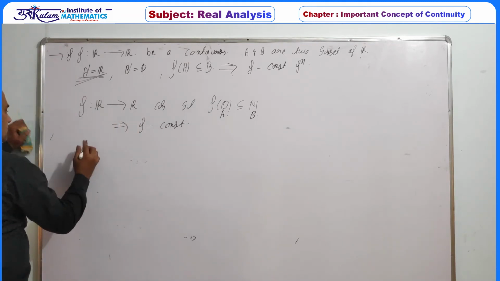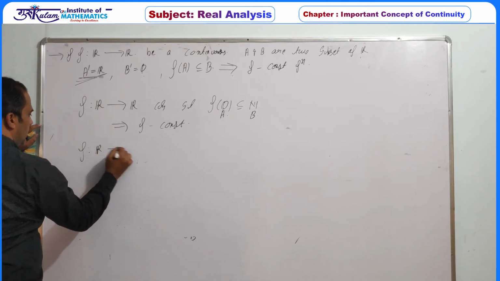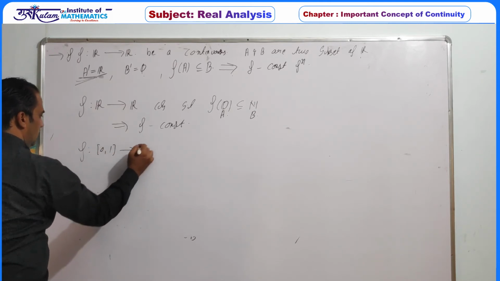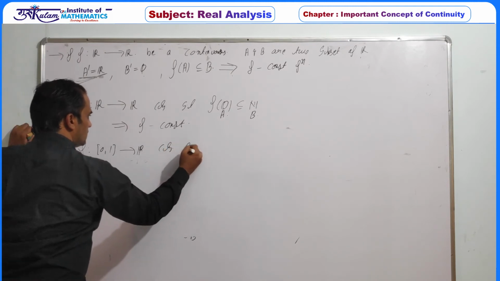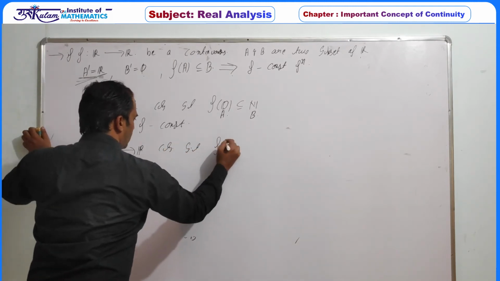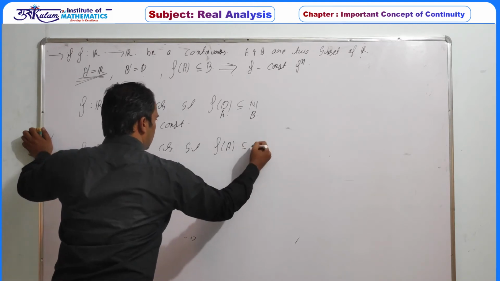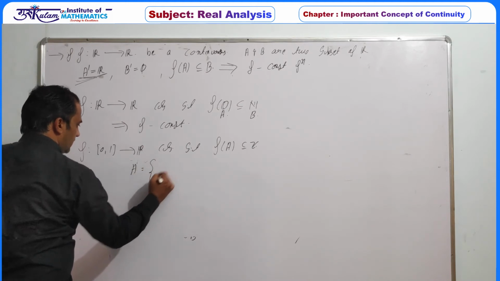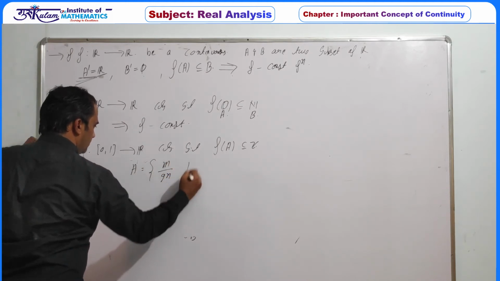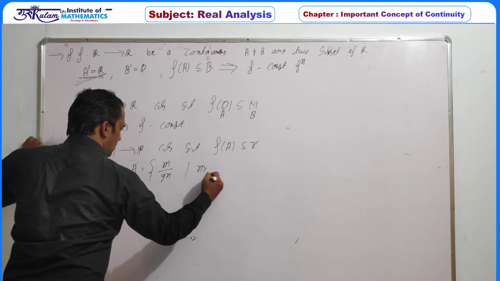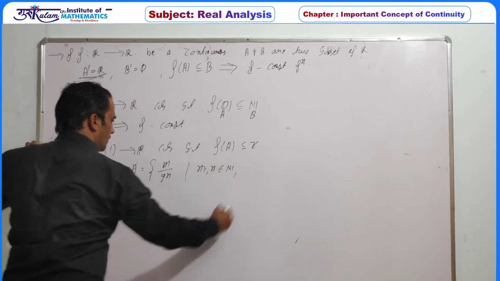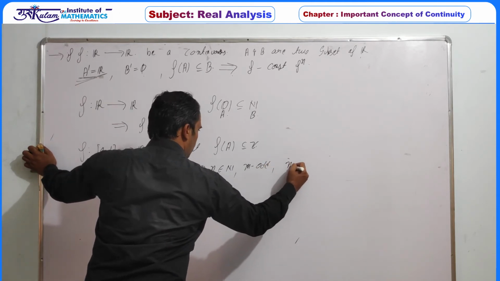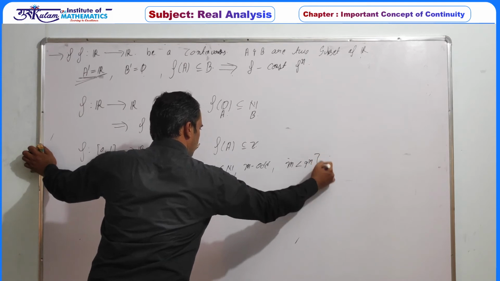Similarly, we can take another example. f is a function defined from the real line to the real line, or from the closed interval 0, 1 to the real line, a continuous function such that f of A is contained in Z, where A is basically m by 2 to the power n, with m and n belonging to the natural numbers, with m odd and m less than 2 to the power n.